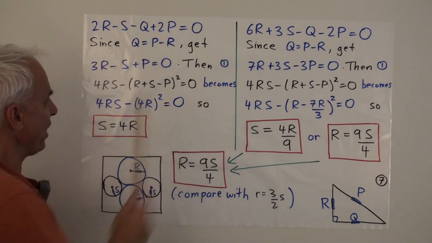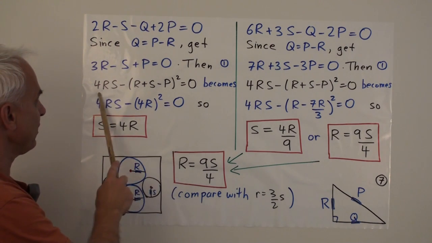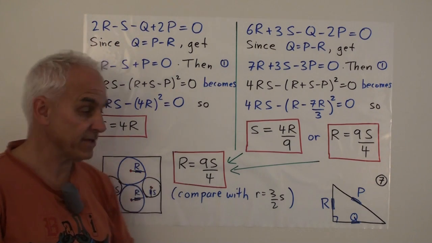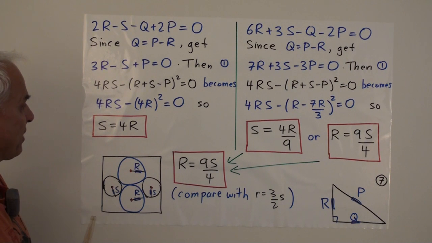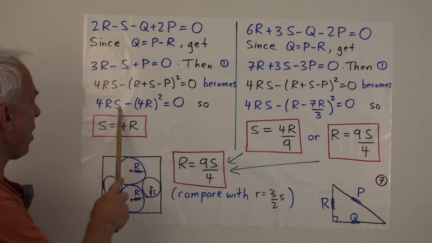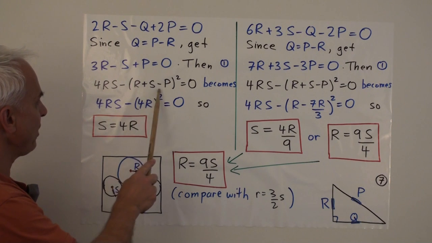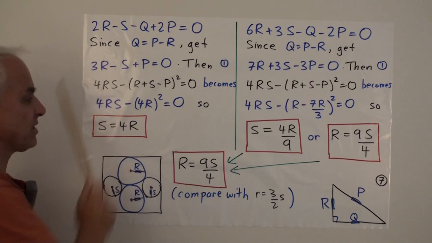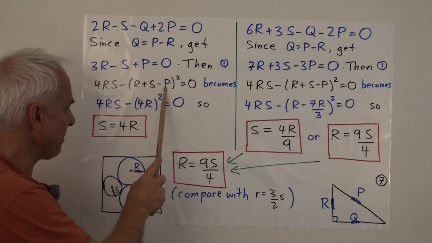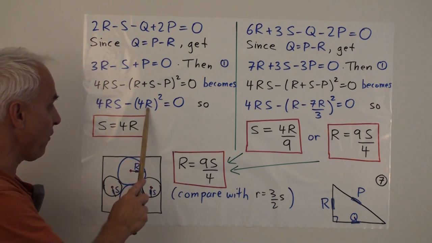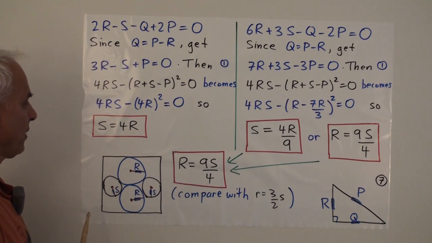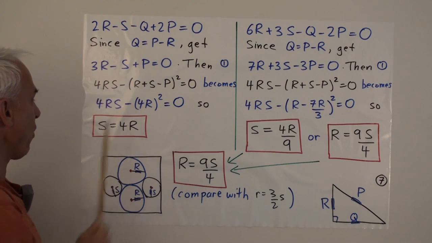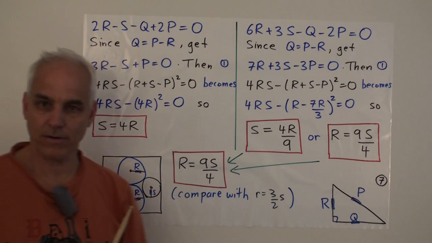All right, then the first equation that we had, and I'll just rewrite it here. There's (4RS minus R plus S minus P) all squared equals 1. That was equation 1 on the previous slide. Then this becomes, well, 4RS minus, what's going to happen here? Well, this S minus P here, if you bring that to the other side, that's the same as 3R. So we can replace the S minus P with 3R, giving us altogether (4R) all squared. And now here conveniently we can cancel R, we can cancel a 4, and we get S equals 4R.